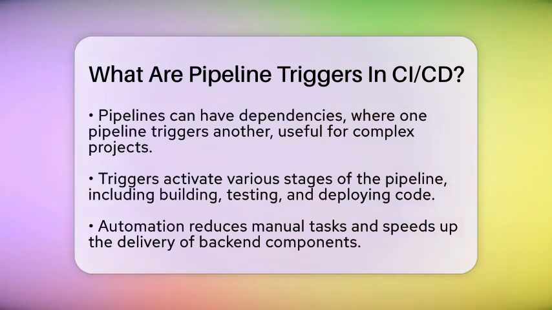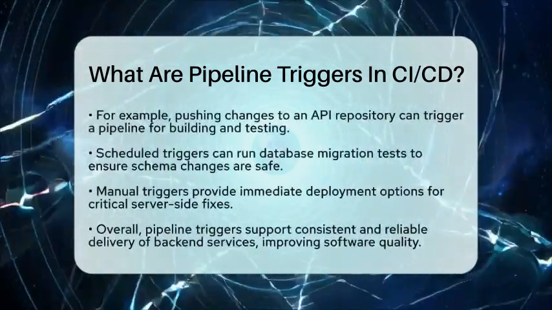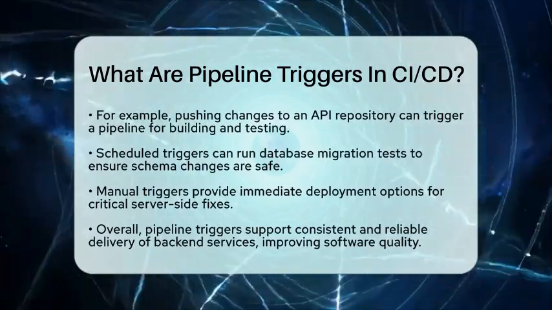Now, how do these triggers fit into the overall continuous integration and continuous delivery pipelines? When a trigger activates a pipeline, it starts the various stages automatically. This includes building, testing, and deploying code. The automation reduces manual tasks and speeds up the delivery of back-end components like application programming interfaces, database migrations, and updates to server-side logic. For instance, when a developer pushes changes to an application programming interface code repository, a trigger can start a pipeline that builds the application programming interface, runs unit tests, and deploys it to a staging environment.